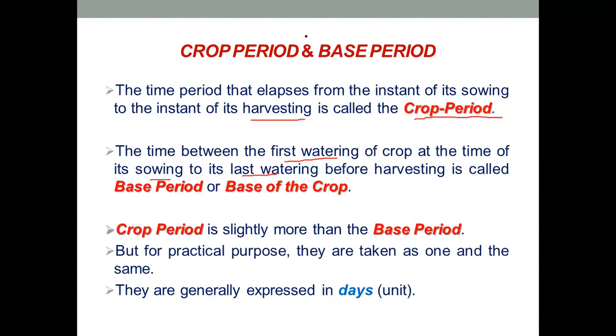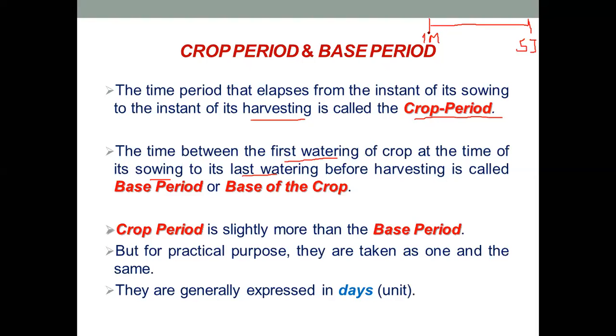Now, I will just explain it to you. For example, on the 1st March, it is very hypothetical, you have sown the seeds of a particular crop, and that crop has matured on, for example, I'll take a random date, 5th of July.